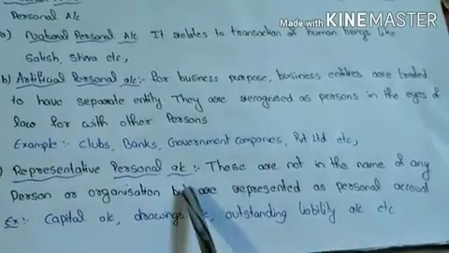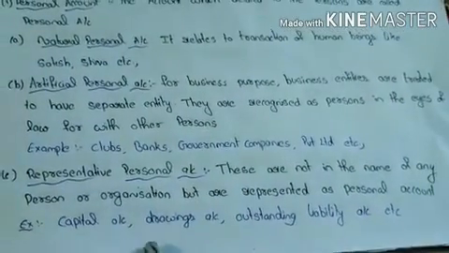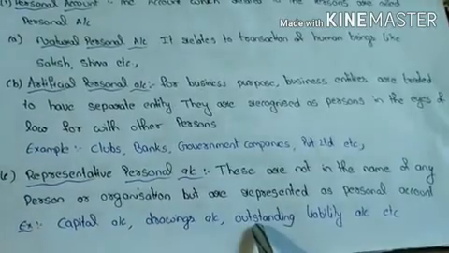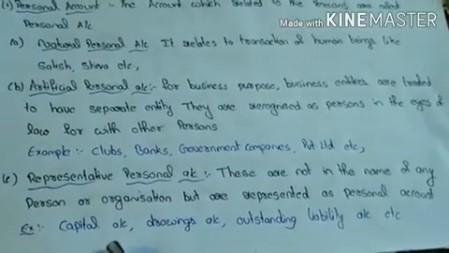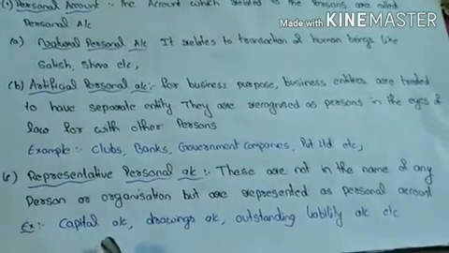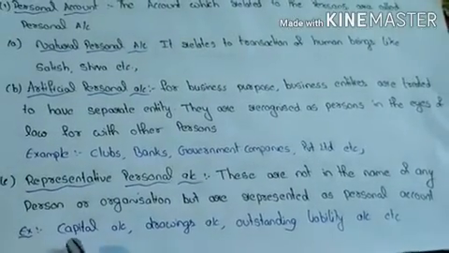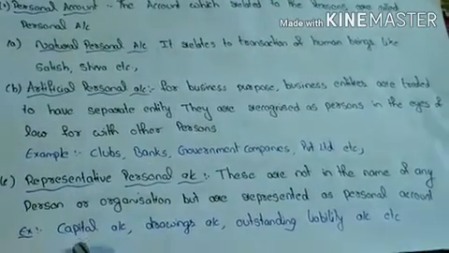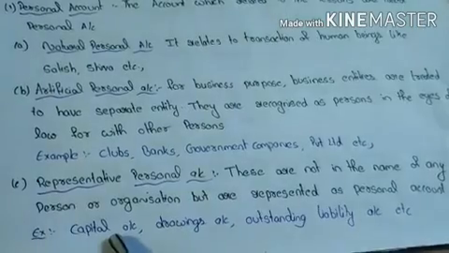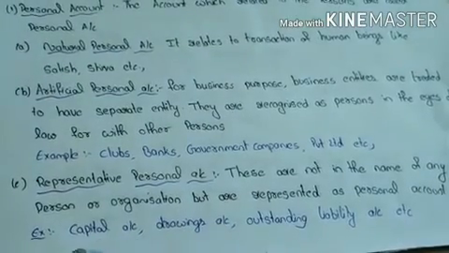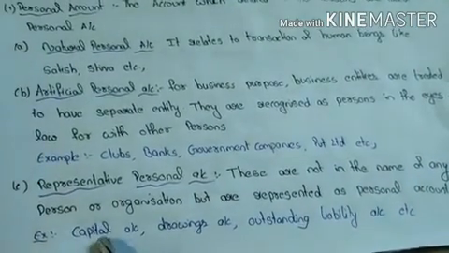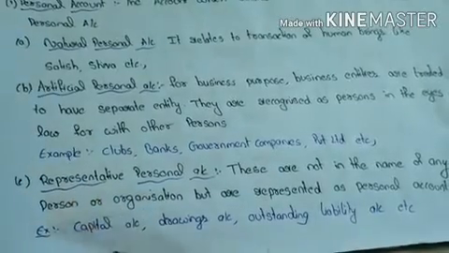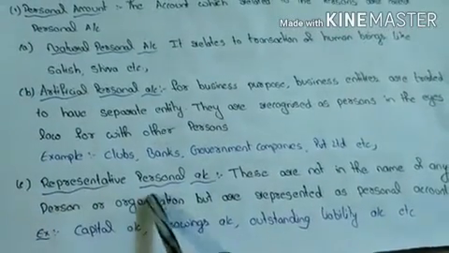Examples: capital account, drawings account, outstanding liability account. Capital means the owner brings capital into the business. In business, the owner's name should not be mentioned, so instead of his name, capital is used. So capital represents a person. So it is a representative personal account.